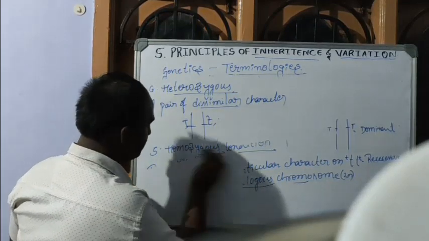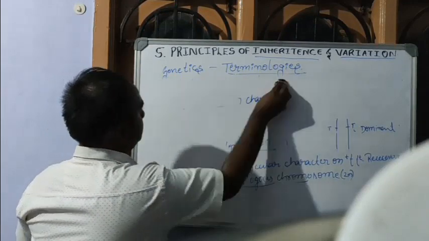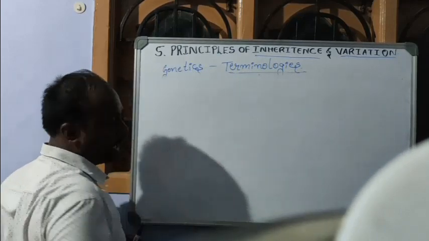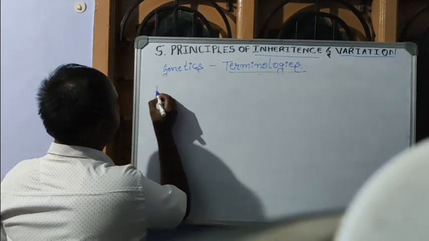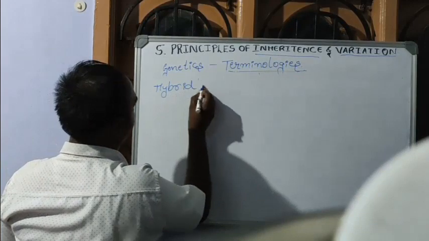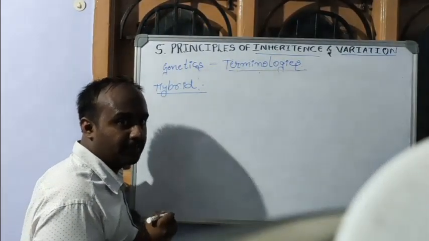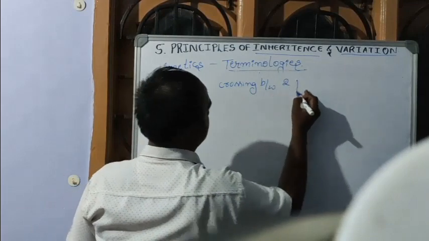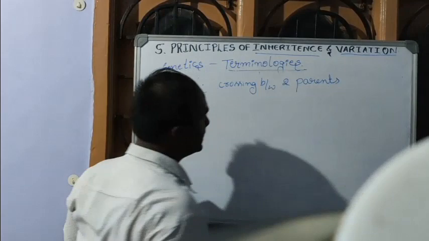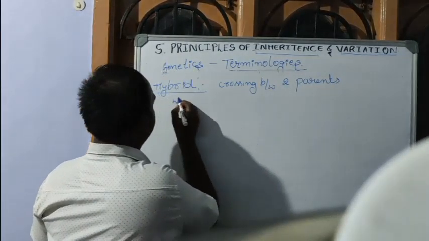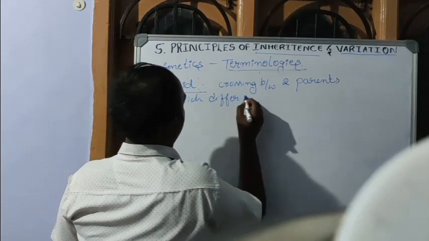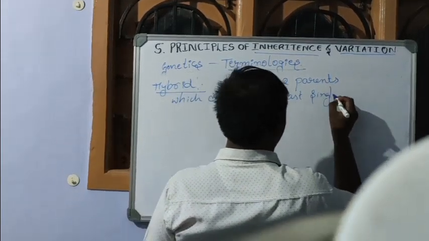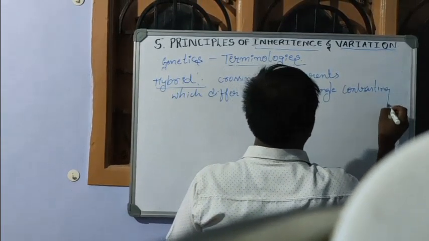After this, we move on to the next concept, that is hybrid. We already know about hybrid, so we will study it now. A hybrid is obtained by crossing between two parents which differ in at least a single contrasting character.